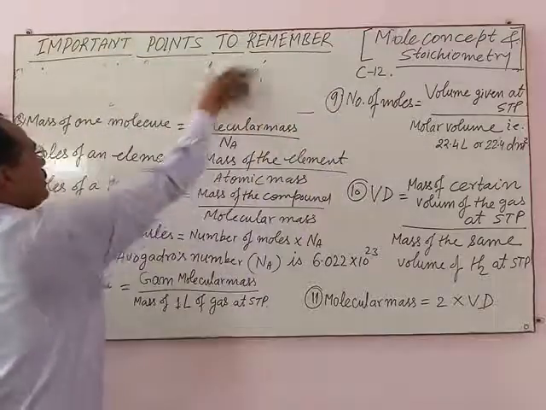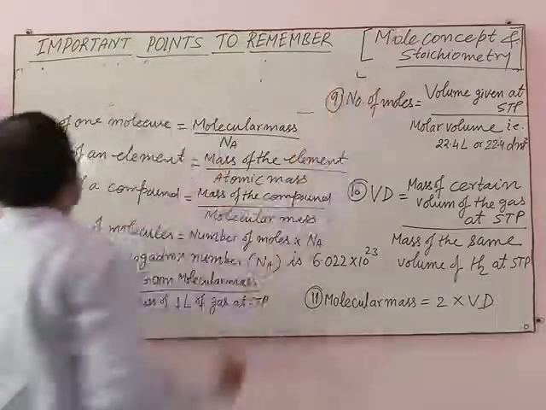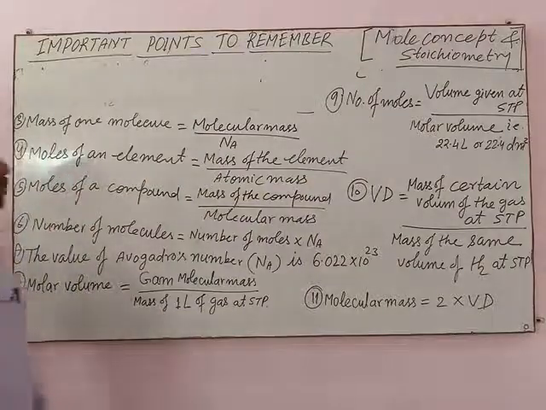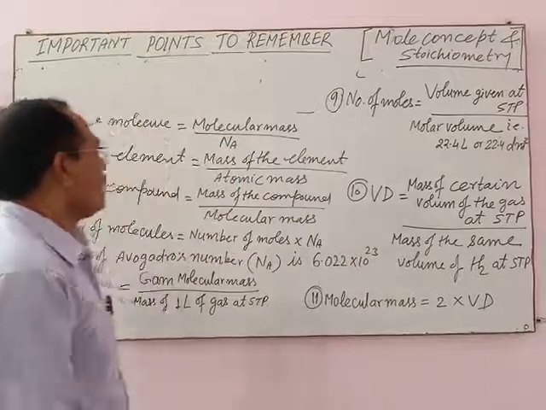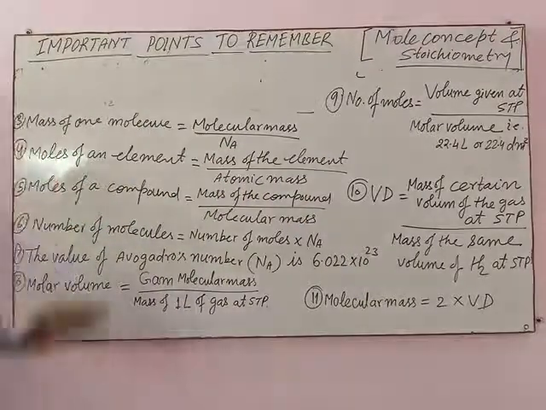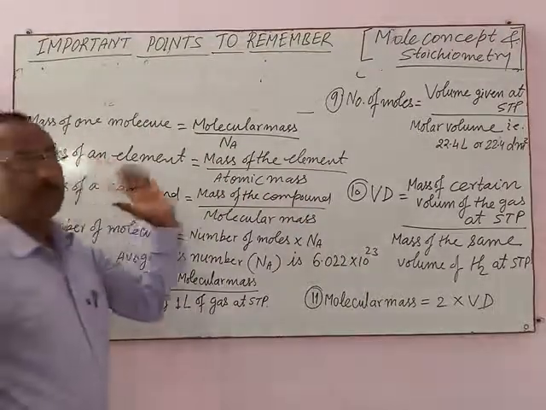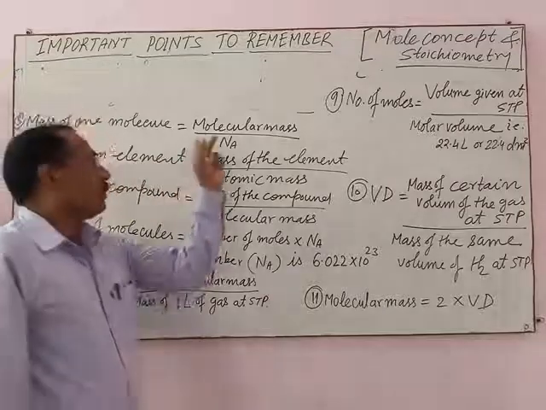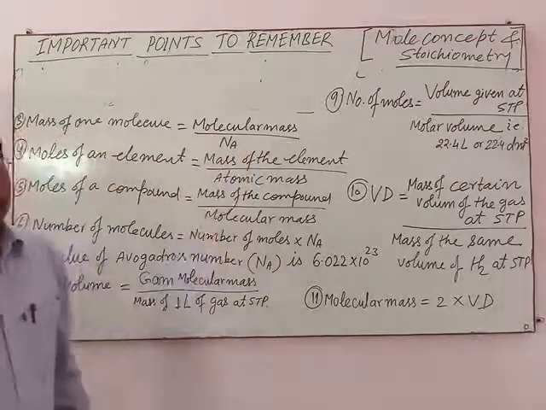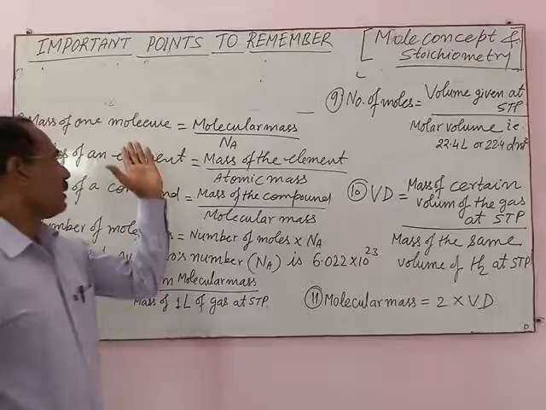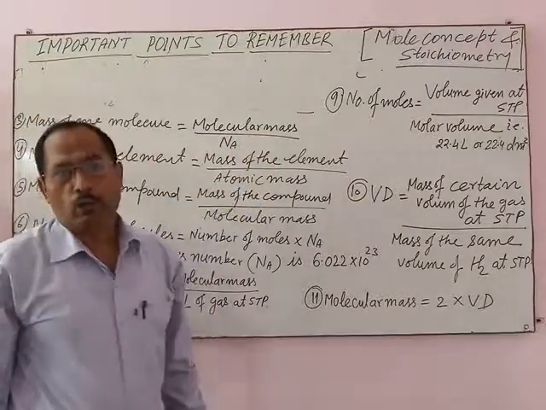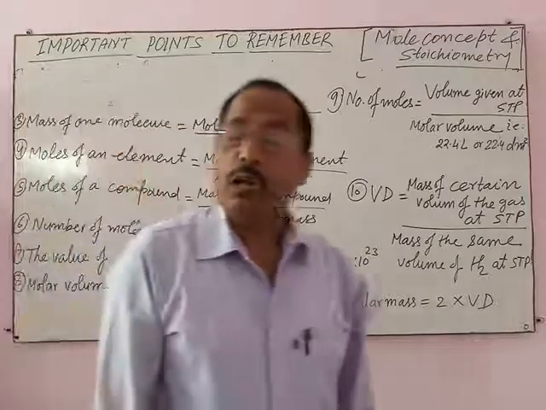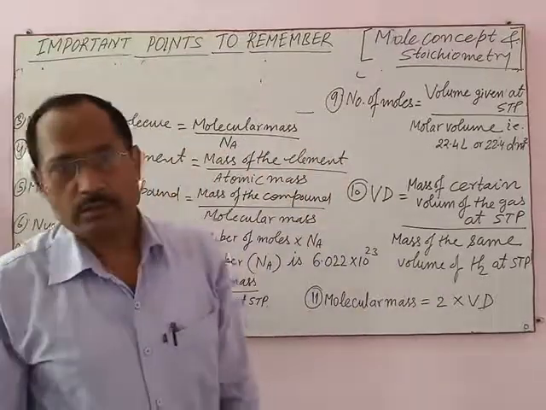The next important thing is mass of one molecule. This equation is used to calculate mass of one molecule. Mass of one molecule of any substance is equal to molecular mass by Avogadro number, or you can say gram molecular mass.